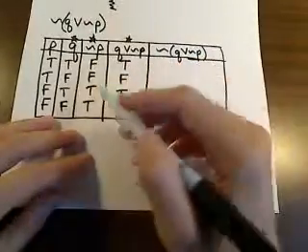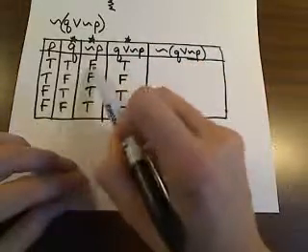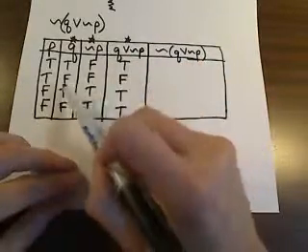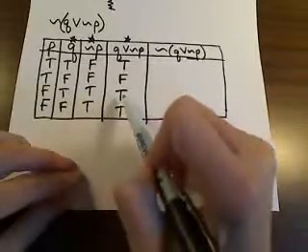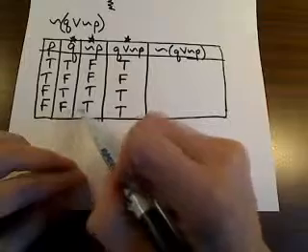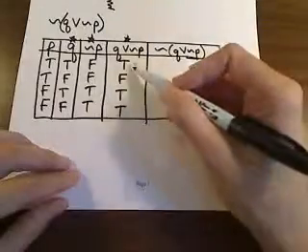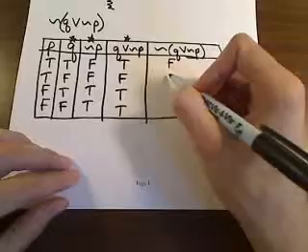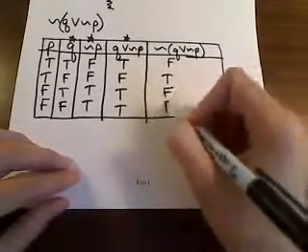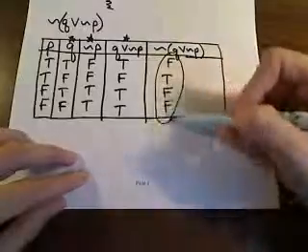And let me actually reword those, because this disjunction is the word or. So this is true or false ends up being true. False or false ends up being false. True or true ends up being true. And then false or true ends up being true. Okay, and then this last column here, we're just negating, again, these truth values. So this will become false, true, false, and false. And this would be your answer here for this problem.